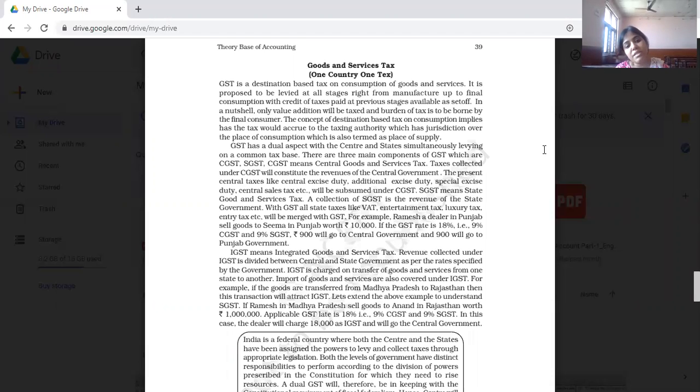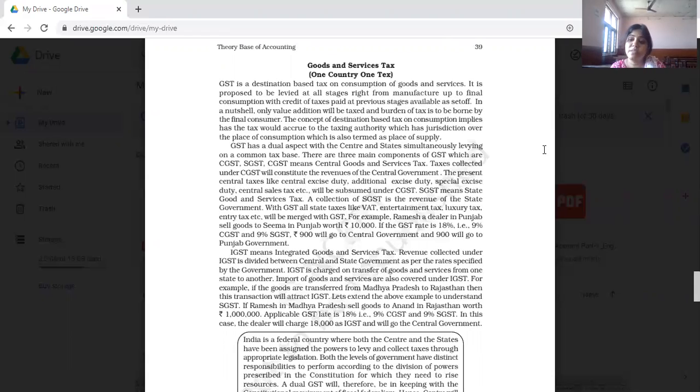Now, GST is a destination-based tax on consumption. See, previously, what used to happen? We used to pay service tax, we used to pay sales tax, we used to pay VAT, value-added taxes. Then there was a lot of tax, and we used to pay totally roundabout 421, every state used to apply a different VAT. So all these were removed, and just one name was taken: goods and service tax. One country, one tax,